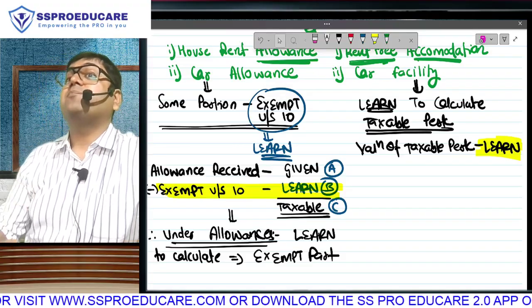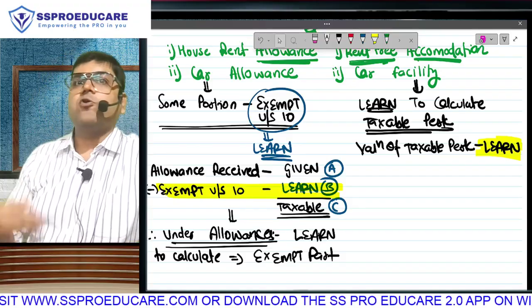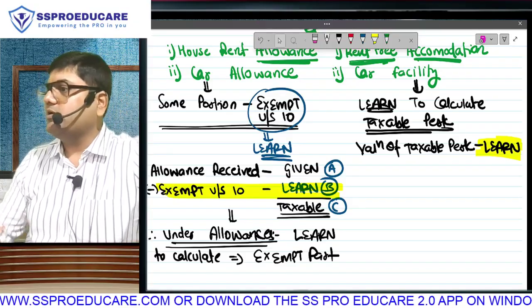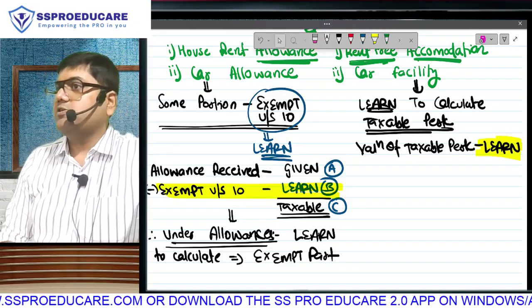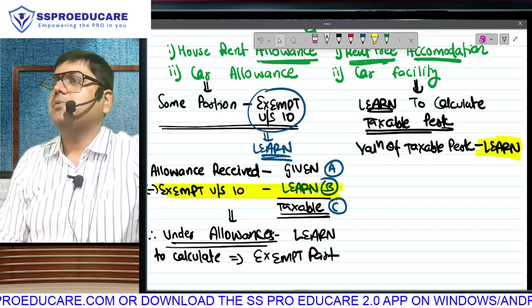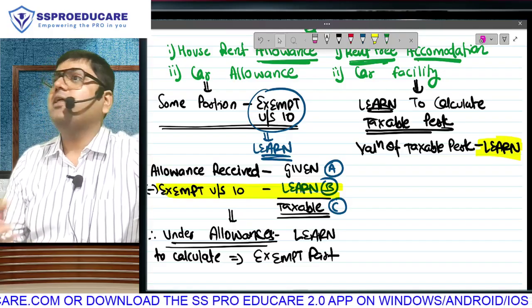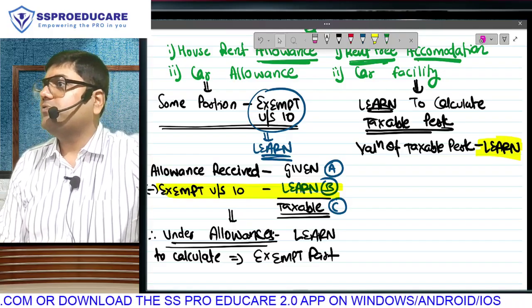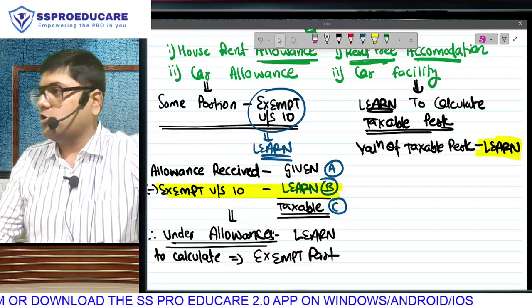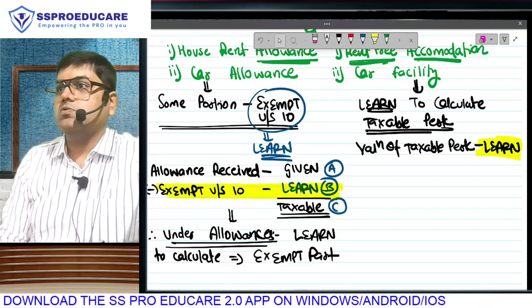And likewise, every perquisite का valuation rule is different. If your boss is giving you house, the rule is different. If your boss is giving you car, the rule is different. If your boss is paying your hospital bill, the rule is different. If your boss is sending you on a picnic, the rule is different. Every perquisite that your boss gives you, the valuation rule will be different.